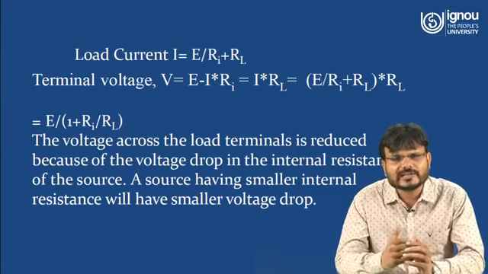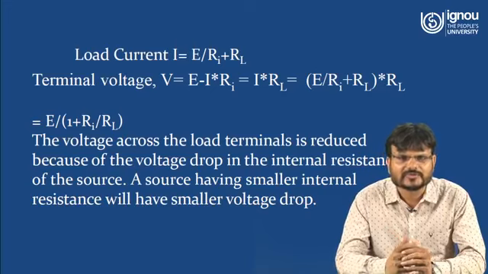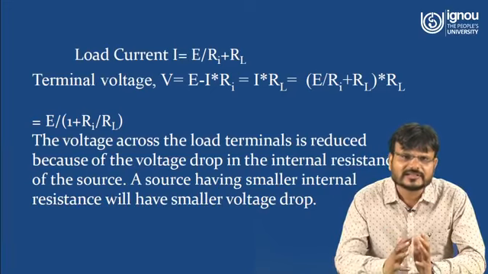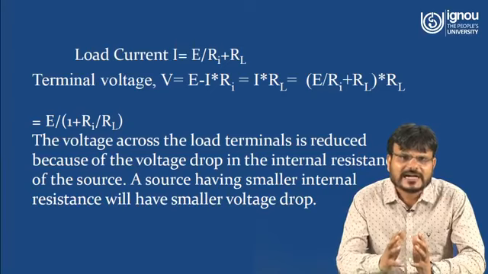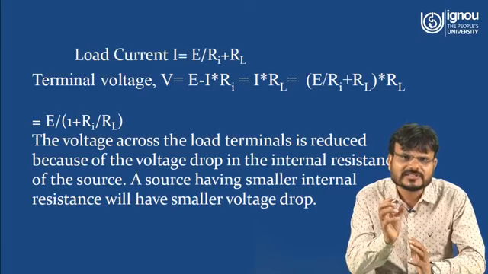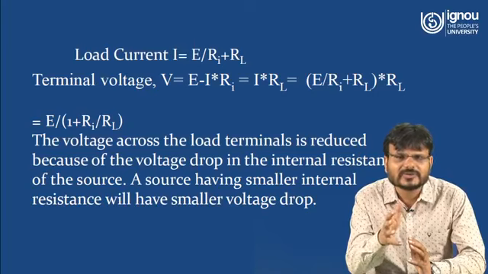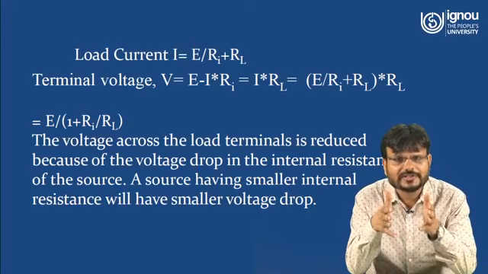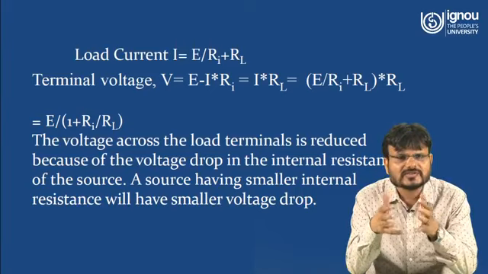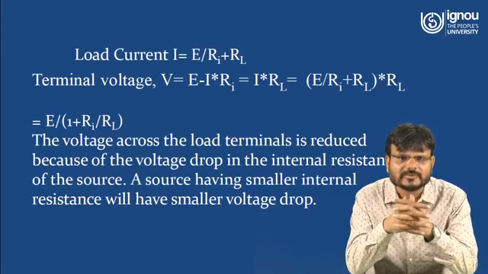Now we have to find out the terminal voltage. What will be the terminal voltage? Terminal voltage can be calculated as V is equal to E minus I into Ri, and this I into Ri is basically the voltage drop across the internal resistance of the circuit. Or this can also be calculated from the current flowing through the load resistance. So this product of current multiplied by the load resistance is also the terminal voltage.